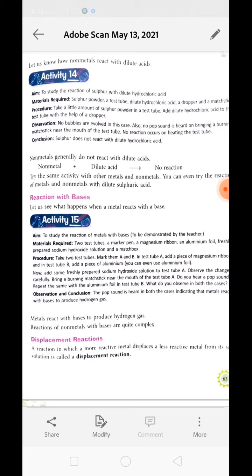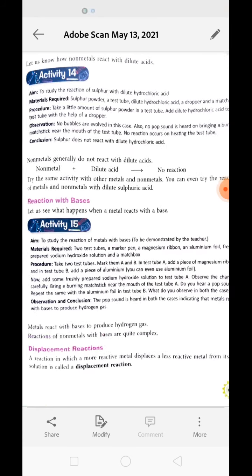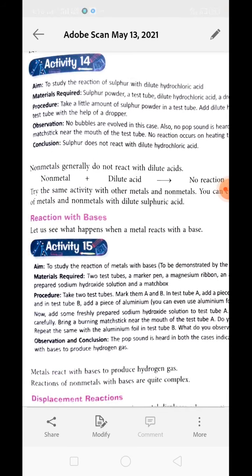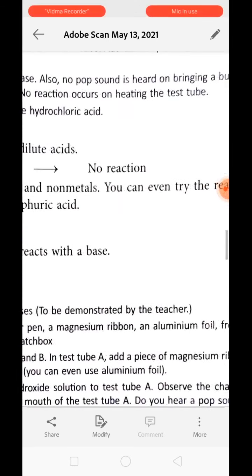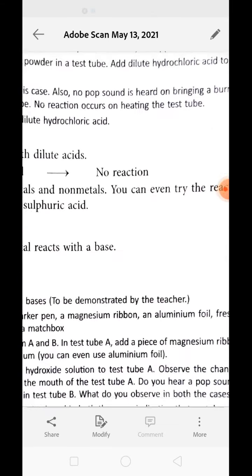You will see there will be no bubble formation. And when you bring a burning matchstick to the top of the test tube, no pop sound can be heard. So we can simply say that no chemical reaction is taking place. It means non-metal does not react with dilute acid. So the general formula for the reaction of acid and non-metal is non-metal plus dilute acid is equal to no reaction. Understand?